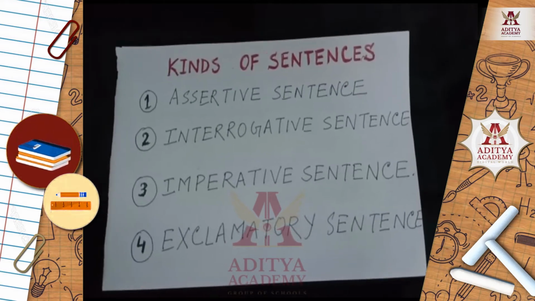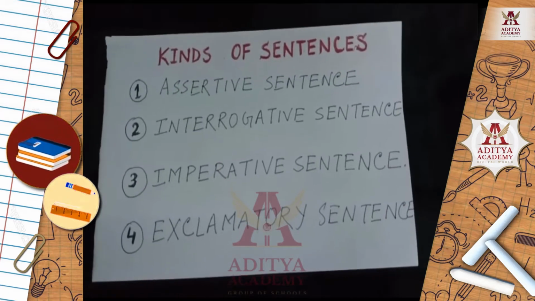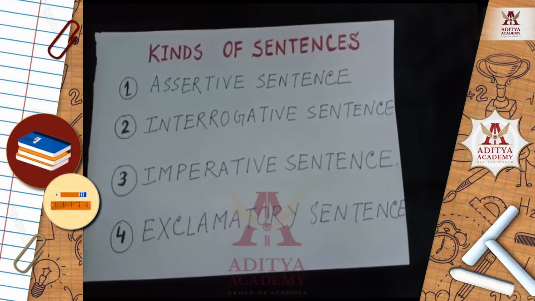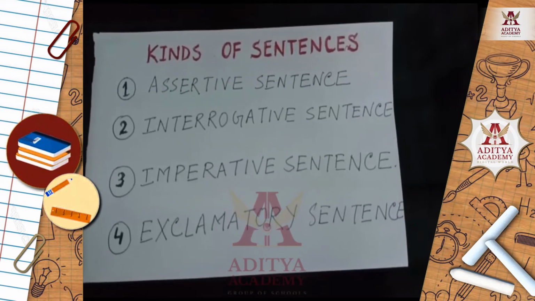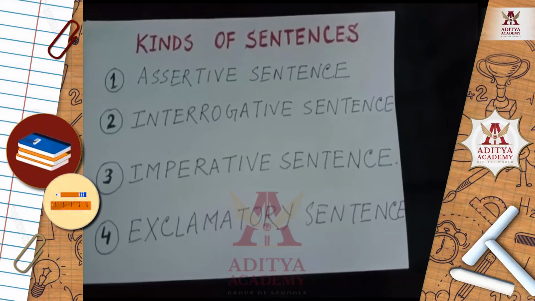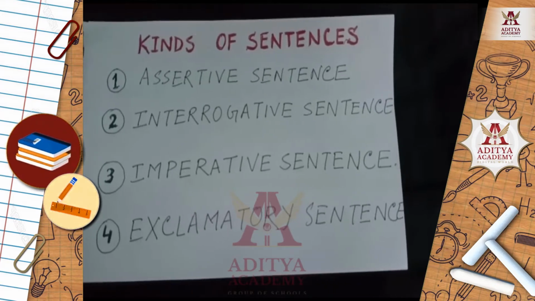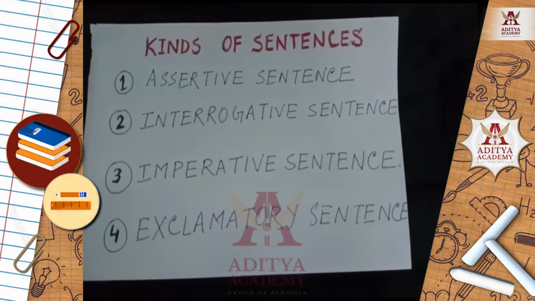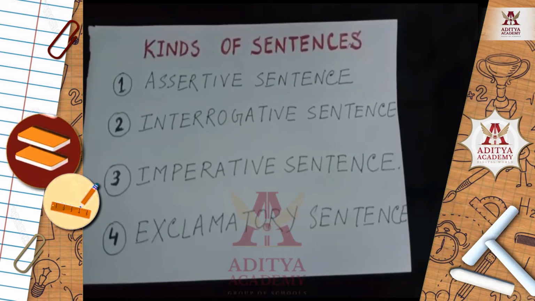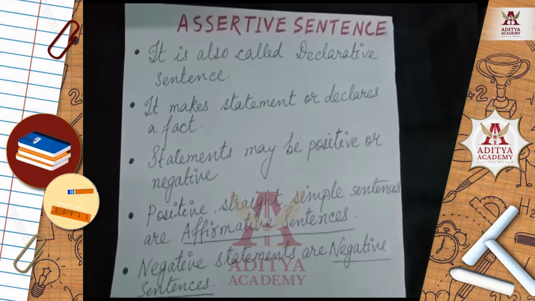So students, so far we have done the definition of sentences and we have checked out a few examples. Now we will see the kinds of sentences. There are a total of 4 kinds of sentences, right? First is the assertive sentence. Second, interrogative sentence. Third, imperative sentence. Fourth, exclamatory sentence. Let us know them one by one.